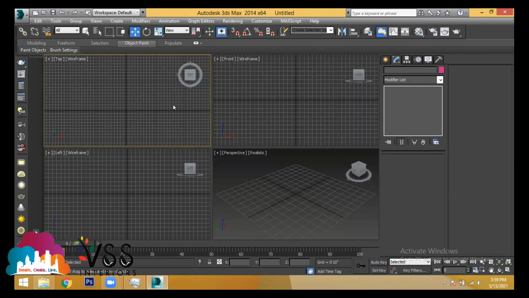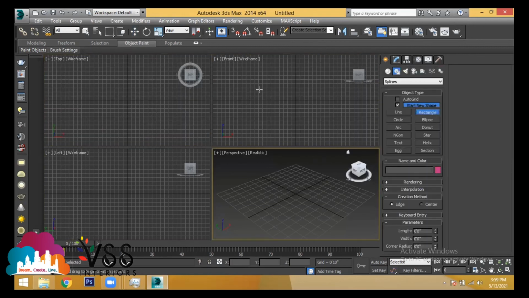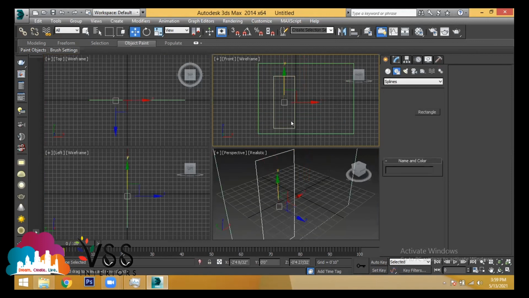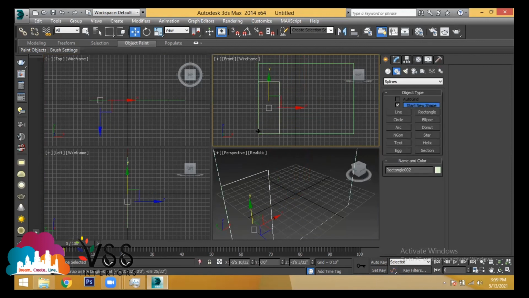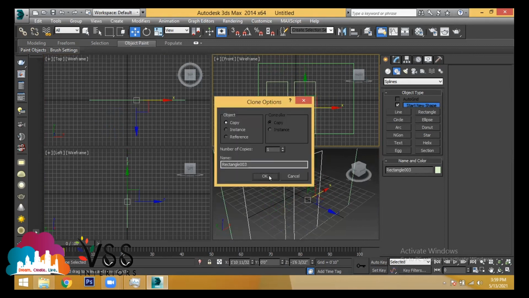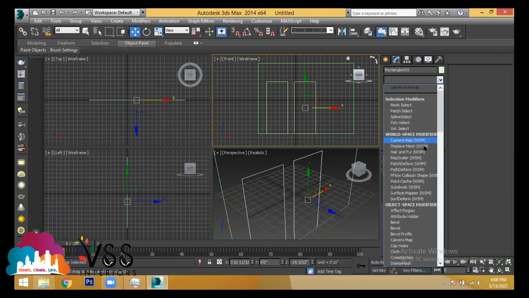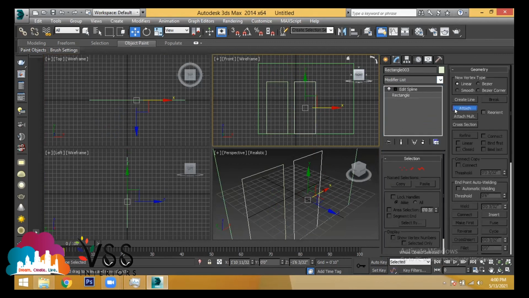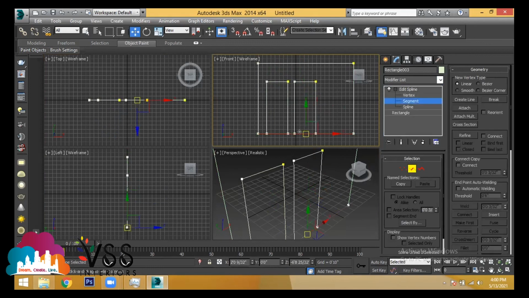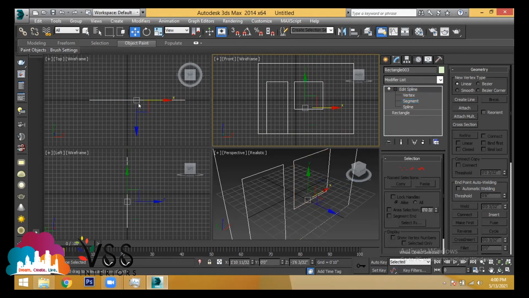And one thing you have to remember is, if I draw a rectangle and I have one more rectangle for the door, this time attach all the sketches. For the window, let's say my window is properly in one single plane.